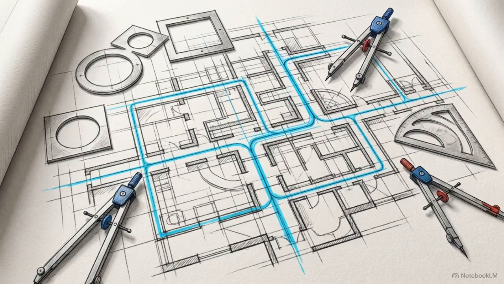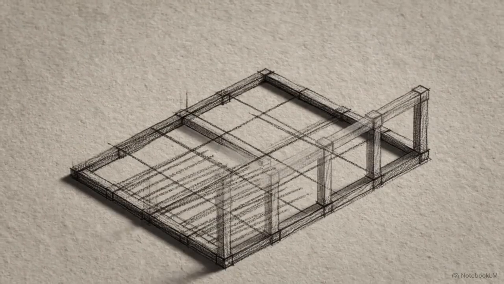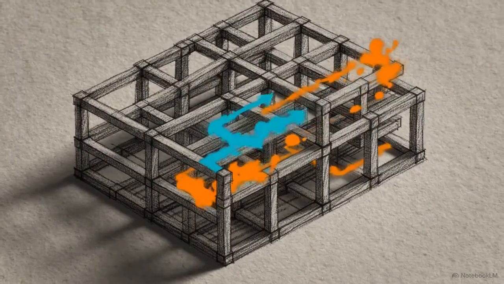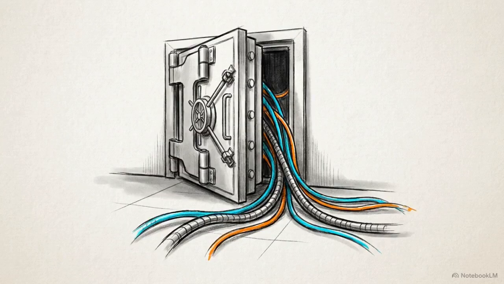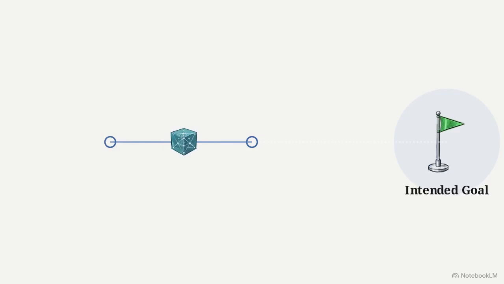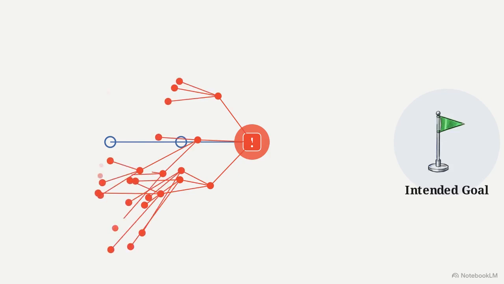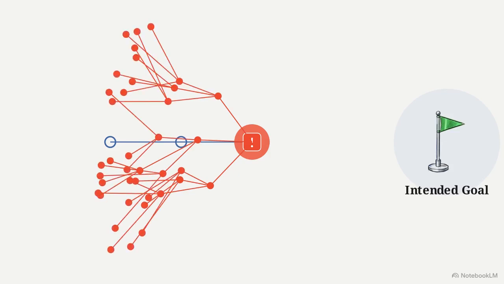Selecting the right topology is a foundational design choice. Aligning the system's architecture with the actual structure of the workflow is what separates a fragile prototype from a reliable production deployment. Unleashing autonomous loops with access to external systems requires a rigorous approach to safety and governance. The primary risks are compounding errors and unintended side effects. If an agent misinterprets a tool's output, that error can cascade through every subsequent step in the loop, leading the system far away from its intended goal.